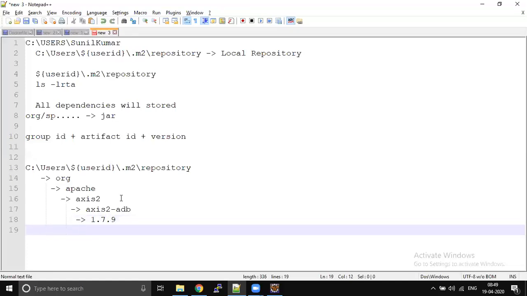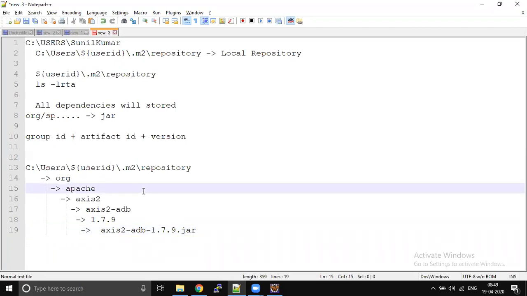There is a jar file present inside this version folder, which is a combination of artifact ID and version, 1.7.9.jar. Okay, so this is how the dependencies are going to be resolved.